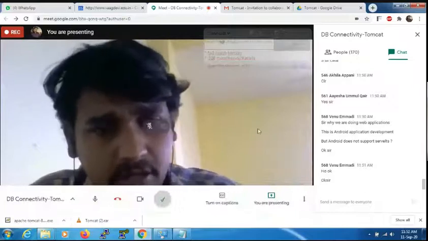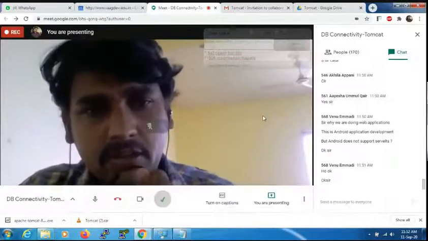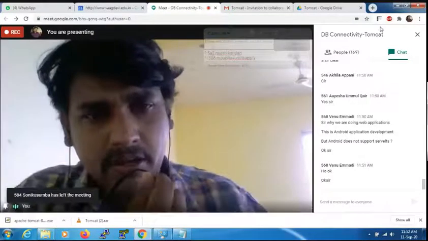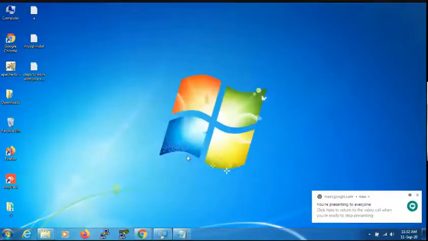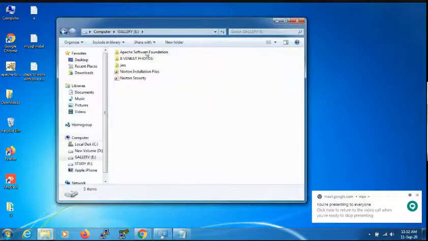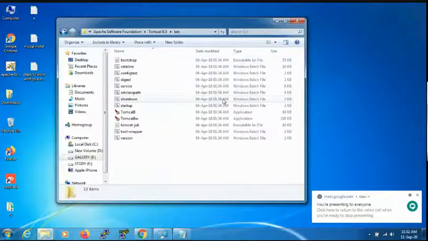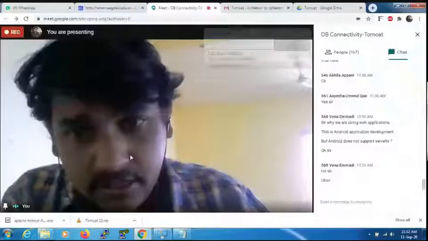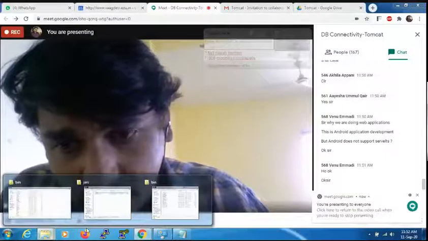Right, thank you. Now let's try to work with the Tomcat server. Sir, how can we work with Tomcat server? Right. When you install the Tomcat server, you get this folder here: E drive, Apache Software, Tomcat 8.5. Here you will have a bin folder. The first time, this is quite interesting and important. For the first time, just check whether the Tomcat server is by default in run mode.